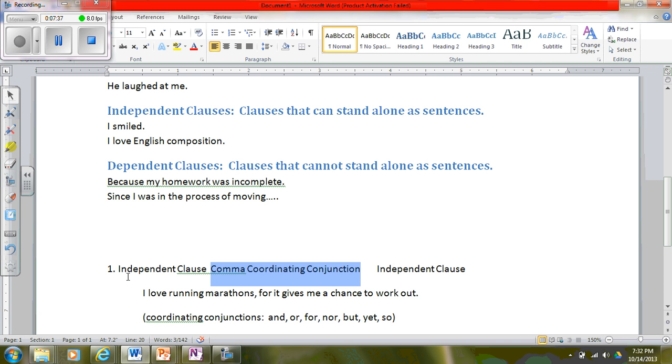So if I have two independent clauses in a sentence, I can put a comma and a coordinating conjunction between them. I have, I love running marathons. It gives me a chance to work out. What can I do between those? I can put a comma and a coordinating conjunction. Let's look at another one.